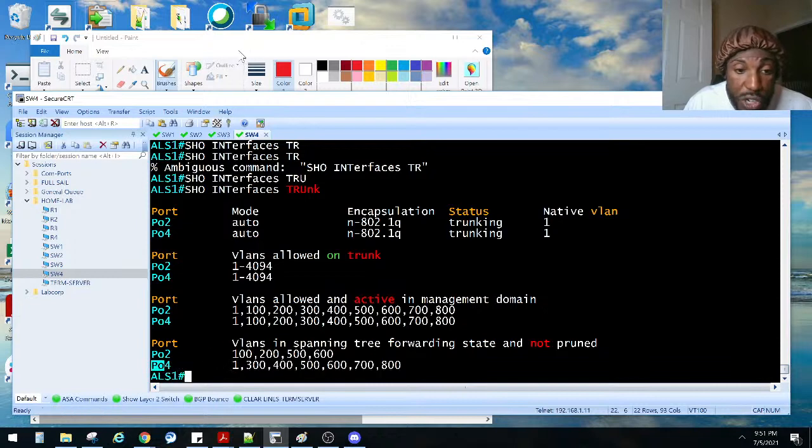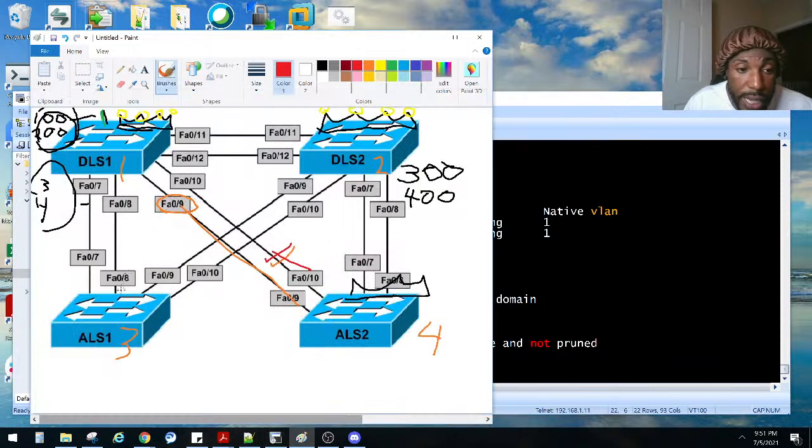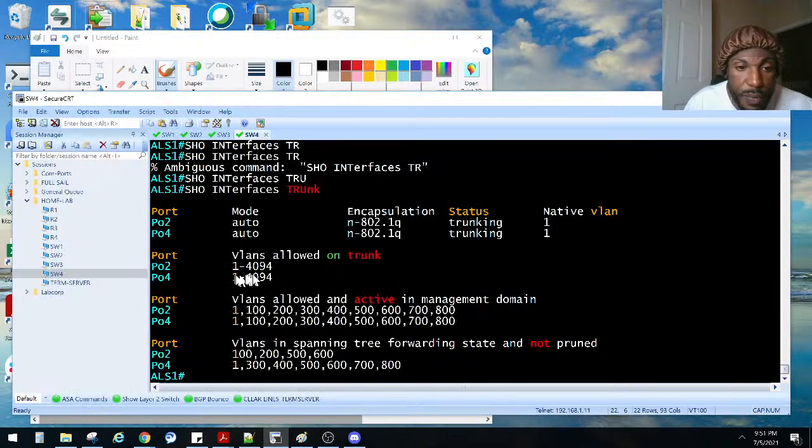So we have port channel 4 on ALS1. ALS1 port channel 4, I believe, is here, ports 9 and 10, if I'm not mistaken. And it is forwarding all those VLANs, or those are the ones that are allowed. We didn't do any pruning or anything. Port channel 2 is only 1, 2, 5, and 600. I guess some of the other ones were left out because of spanning tree.